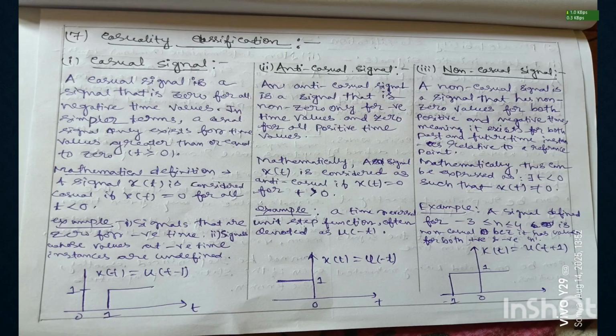The last one is the basis of causality. On the basis of causality, we can classify the signal in three parts: one is causal signal, number two anti-causal signal, and number three non-causal signal. First of all, we discuss causal signal. So what is a causal signal? A causal signal is a signal that is zero for all negative time values. In simple terms, a causal signal only exists for time values greater than or equal to 0.